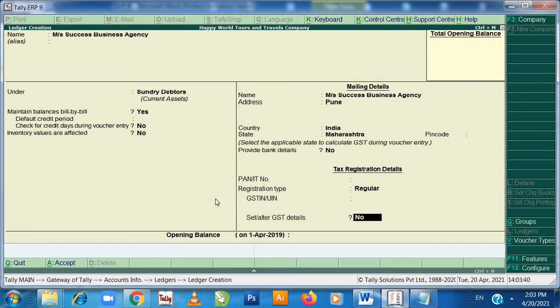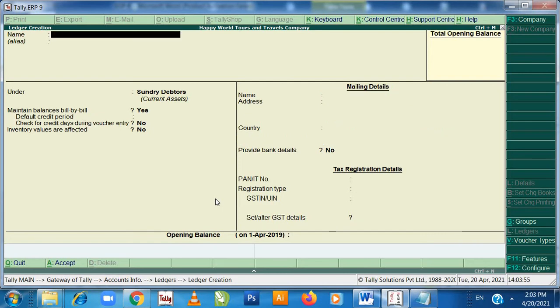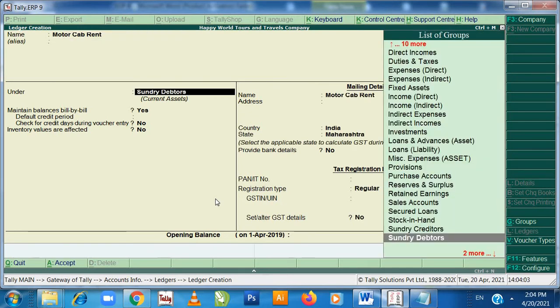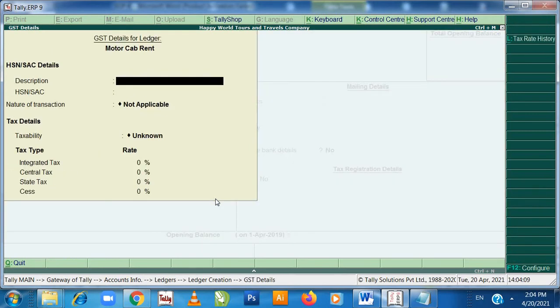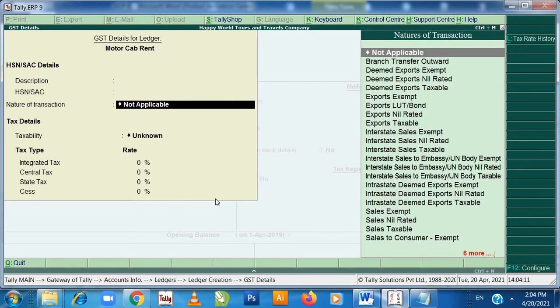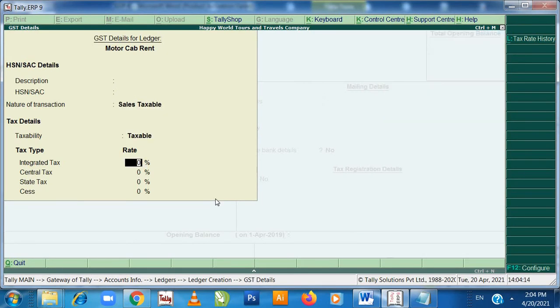Then a motor cab rented to the regular client Mr. Ajay Singh Gupta, Pune, at a cost of rupees 15,000 with 5% GST. So we need to create a ledger for motor cab rent also. Motor cab rent, enter, enter. Under indirect income, enter, enter, yes, enter. This is also sales taxable. How much is the GST? Here it is 5% GST. Enter, enter, enter.